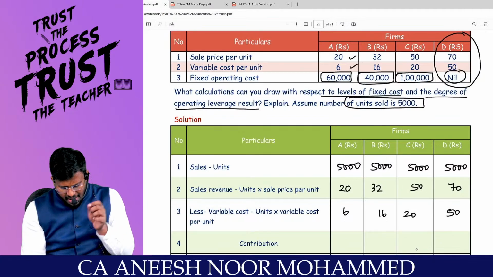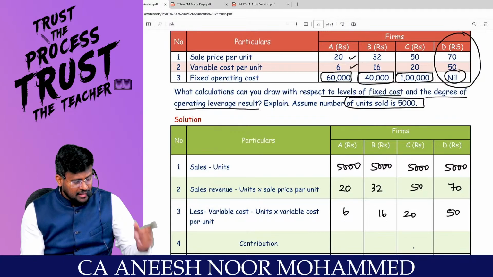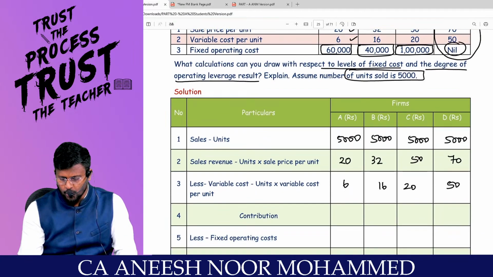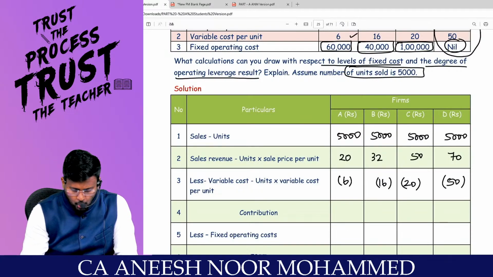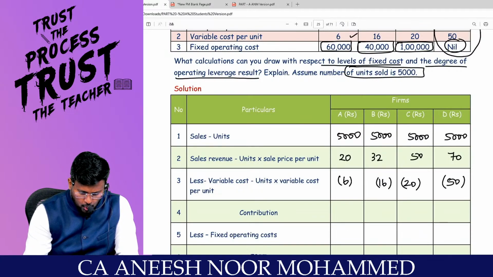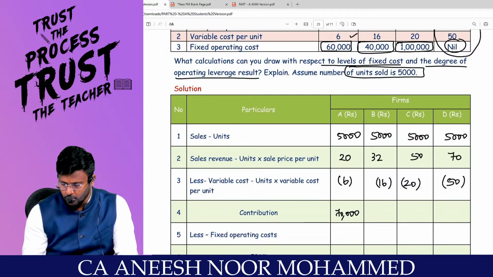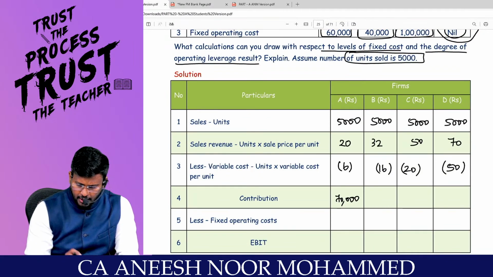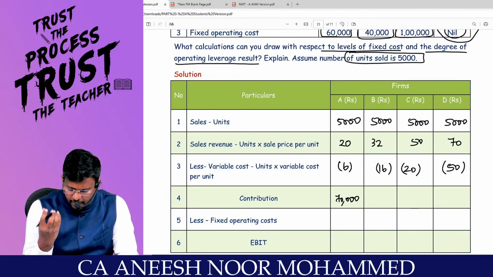If I subtract like that, I will get the contribution per unit. Then I have to multiply with the total number of units to get the total contribution. Right, sir? So I reduce 6 rupees from 20 rupees, I get 14 rupees, into 5,000 units means 70,000 is the contribution. From 32 rupees selling price, if 16 rupees goes, the remaining 16 rupees will be with me.